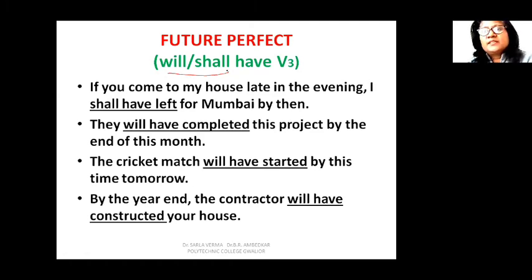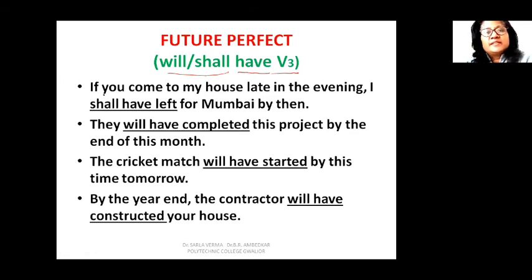If it is second person and third person, means you, or third person means he, she, it, or any other noun or pronoun about whom we are talking. And the third person plural means any noun or pronoun in plural: they, children, people, doctors, students. Then have and third form of the verb. We always use third form of the verb in the perfect tenses.